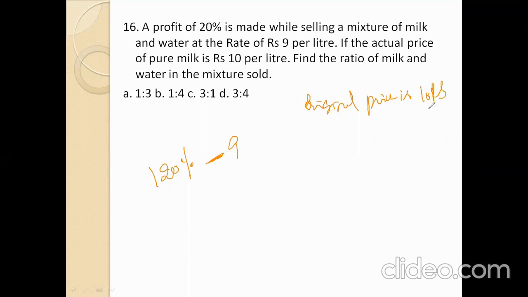That means in this, 20% profit on 10 rupees means 2 rupees. So 2 rupees we subtract, 7 rupees. For 7 rupees, how much milk do we get? For 10 rupees we get 1 liter, so for 7 rupees we get how many parts? 3 parts. 3 parts milk.